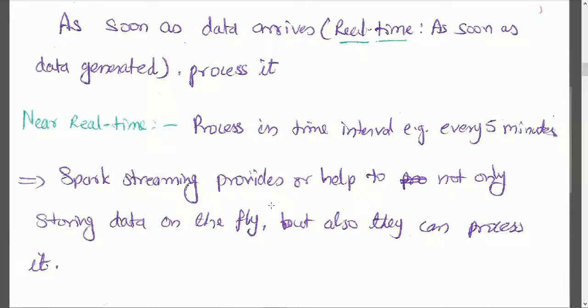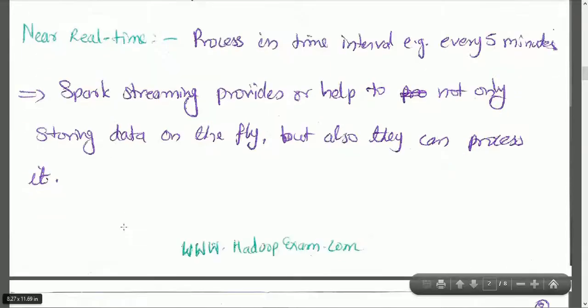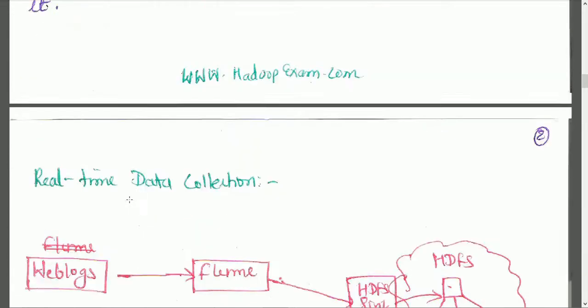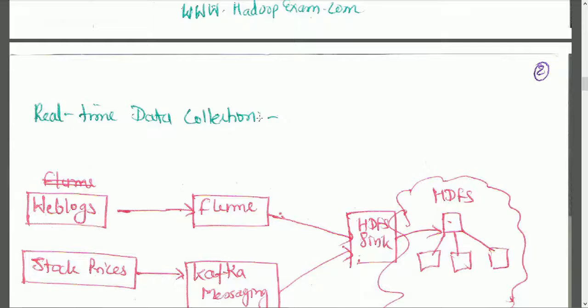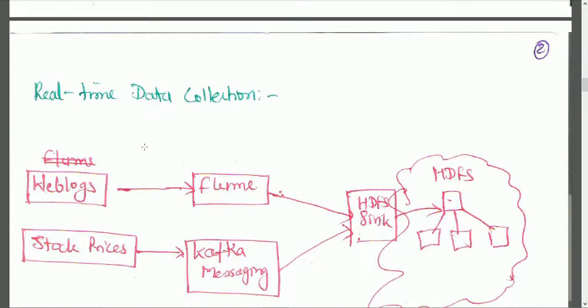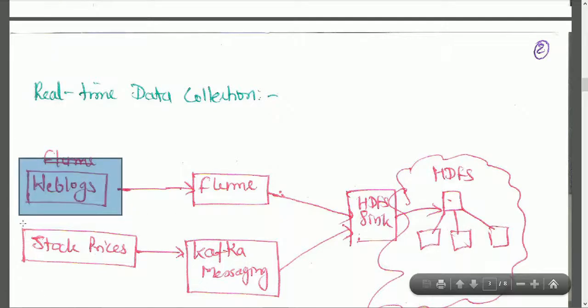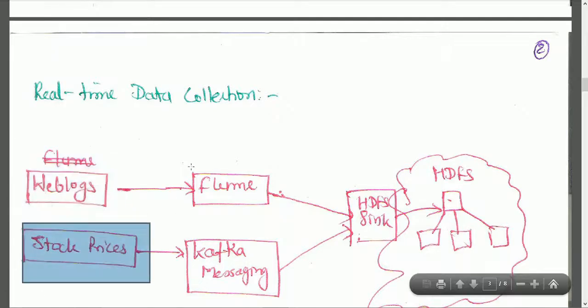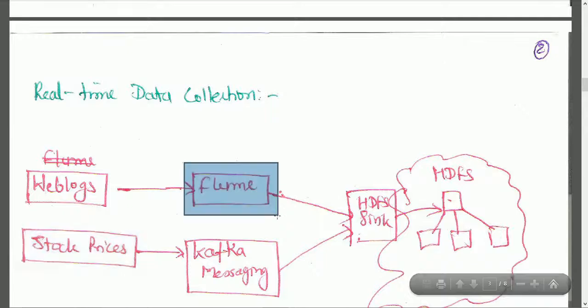Spark streaming helps not only with storing data on the fly, but also with processing it. I'll show you a diagram which will explain in more detail. First take the real-time data collection example. We are just collecting the data. We have Weblogs, data coming from web servers, stock market prices or Twitter, and we ingest the data using Flume.